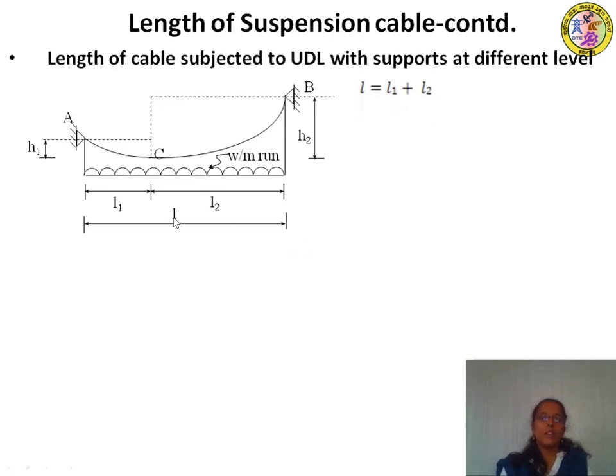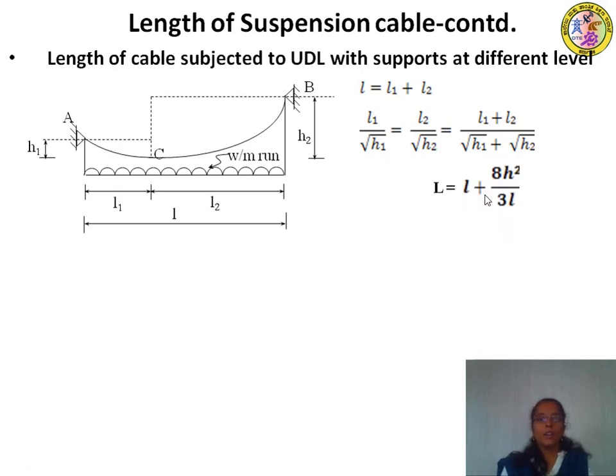So you can see here, the horizontal distance between the two supports, that is span, is equal to L1 plus L2. l is equal to L1 plus L2, and we have L1 by root H1 is equal to L2 by root H2, that is equal to L1 plus L2 divided by root H1 plus root H2. So H1, H2 or L1, L2 can be calculated by using this relation.